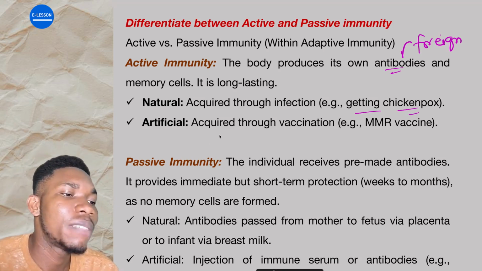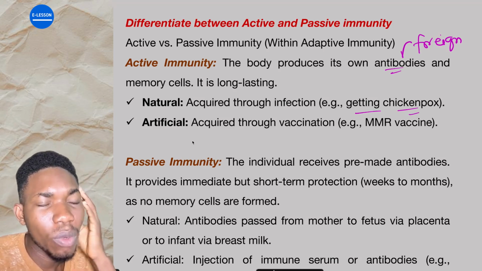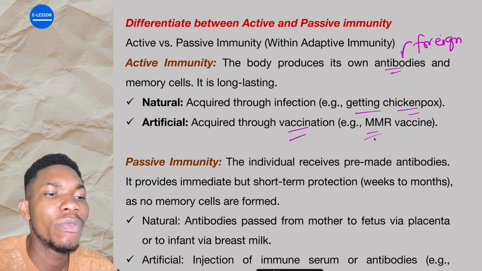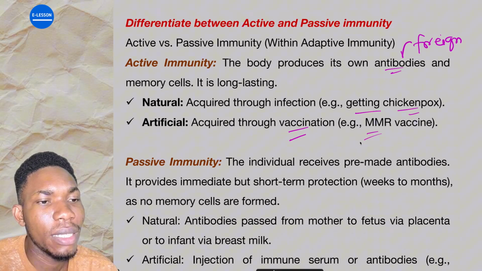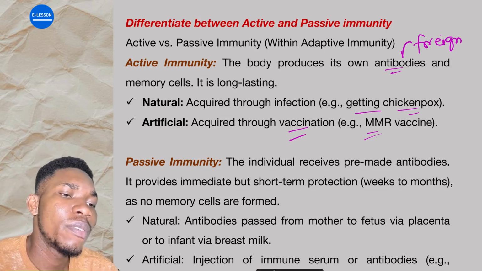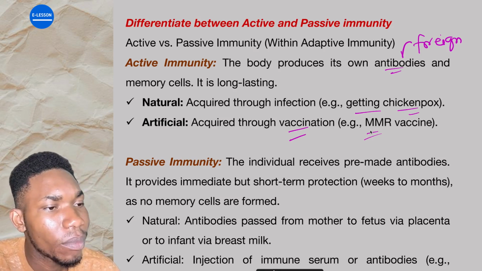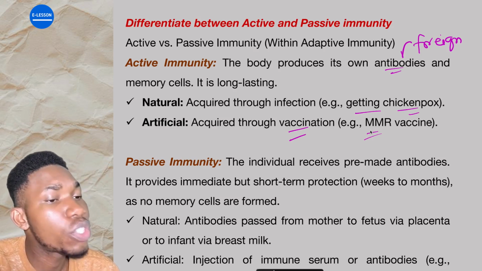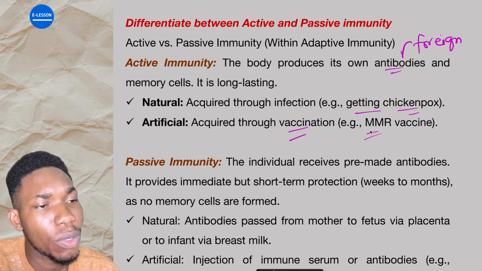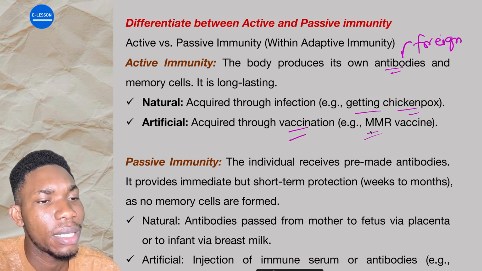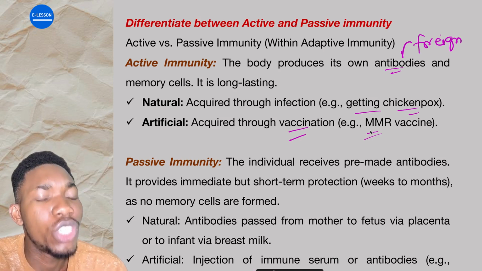Then we have artificial. Artificial is the one acquired through vaccines, like the MMR vaccine. Are you getting it? The MMR vaccine is given for measles and co. Generally, this is acquired through vaccination. What you do in vaccination is that you inject the person with an organism, like the pathogen.